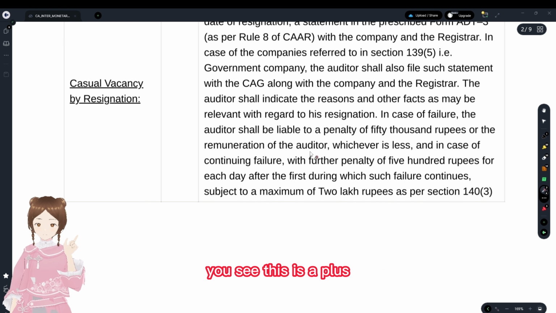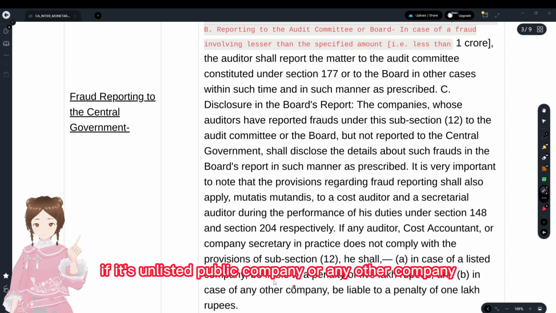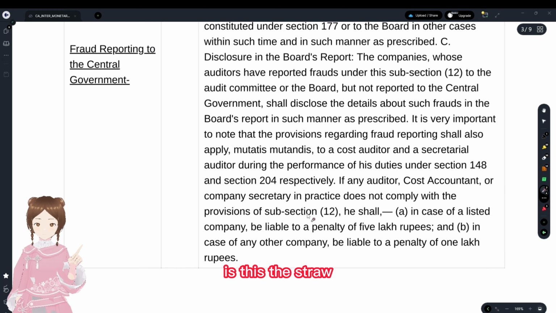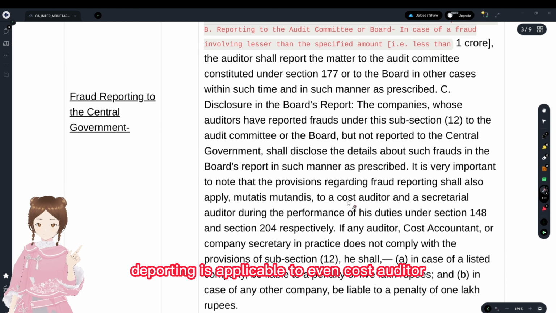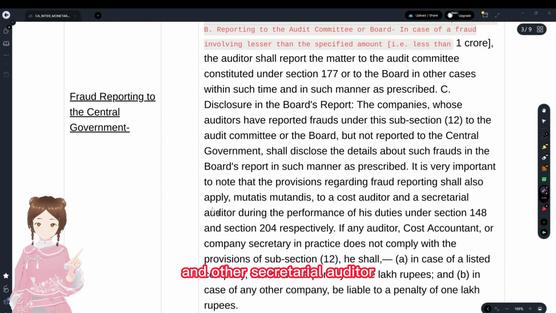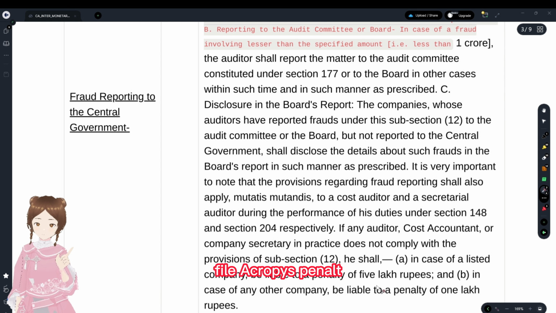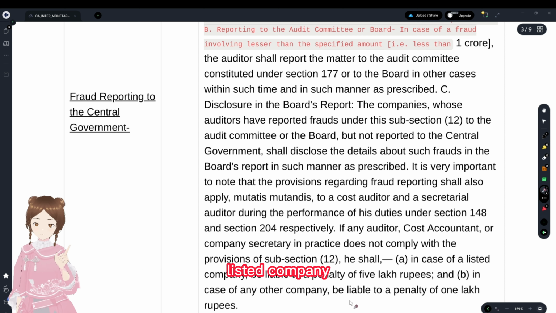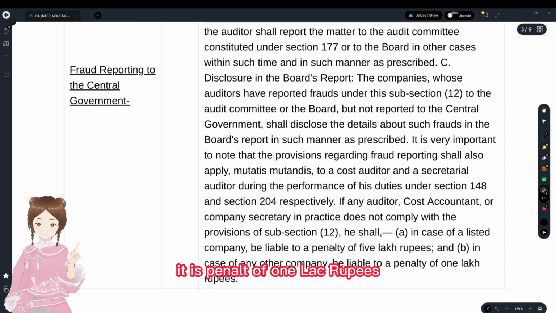If it is 1 crore and above, 1 crore included, then you have to report to the central government. If you haven't reported, and it's a listed company, then the penalty is 5 lakhs. If it's an unlisted public company or any other company, the penalty is 1 lakh rupees. This fraud reporting is applicable to even the cost auditor and the secretarial auditor also. If they're listed, the penalty is 5 lakh rupees. If it's unlisted or any company other than listed, the penalty is 1 lakh rupees.